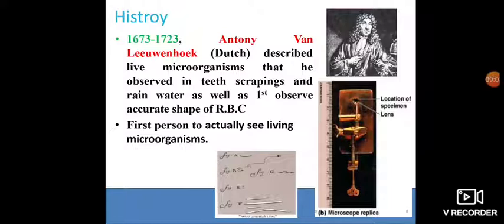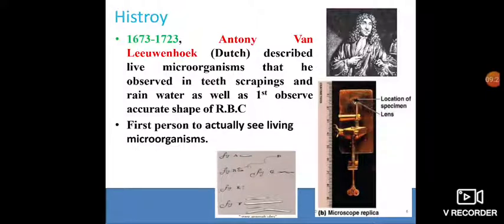This is the first scientist who observed that microorganisms are present in an environment. They are live. On the right-hand side is a photo of that person, and in the second image is a microscope replica.